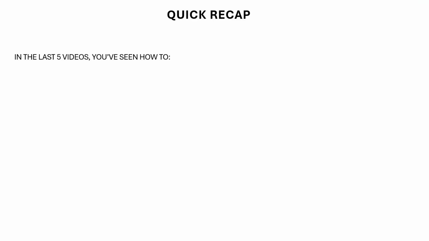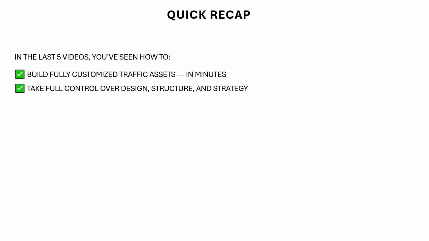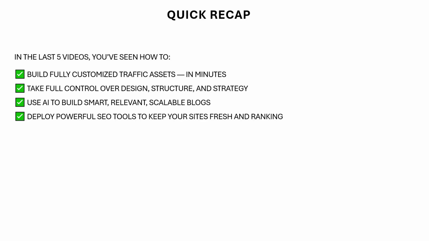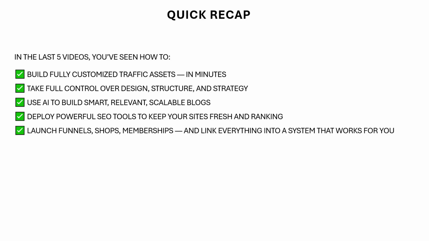So in the last 5 videos you've seen how to build fully customized traffic assets in minutes. You've seen how to take full control over design, structure and strategy, how to use AI to build smart, relevant, scalable blogs, how to deploy powerful SEO tools to keep your sites fresh and ranking, and how to launch funnels, shops and memberships and link everything into a system that works for you. Now it's time to reveal the actual costs behind the builds.